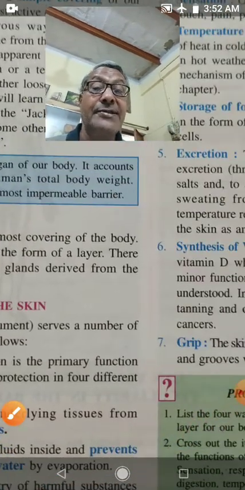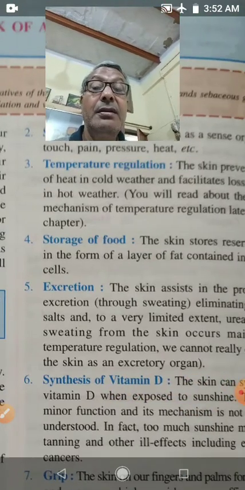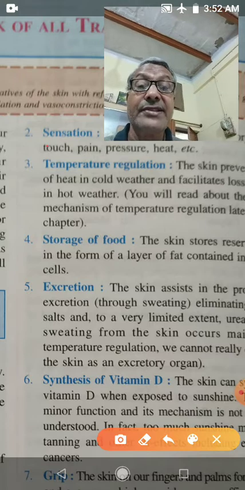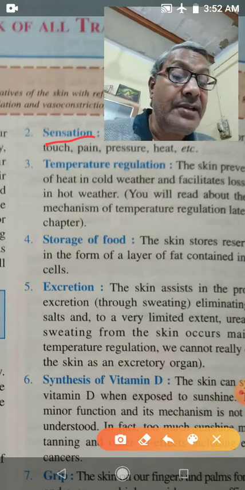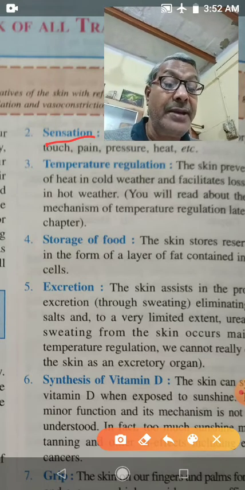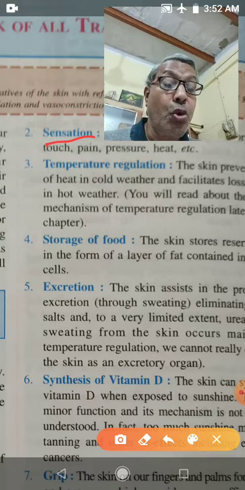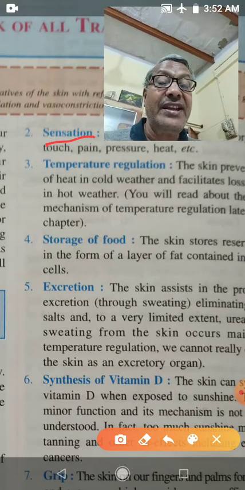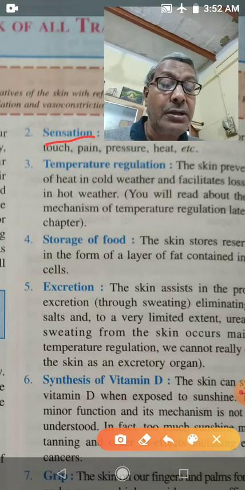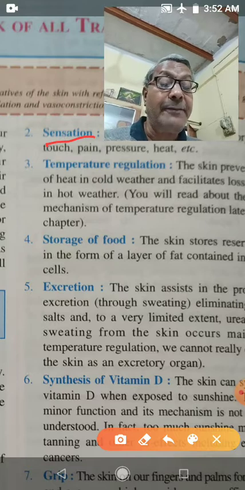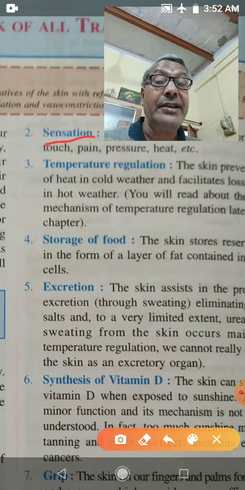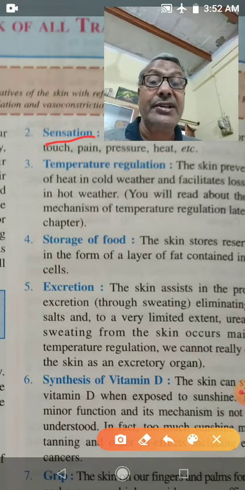Now next function of skin is sensation. Skin serves as a sense organ for touch, pain, pressure, heat, cold. So it is serving as a sense organ because we are feeling either it is hot or cold, or we are feeling the surface is smooth or rough. We are getting that information by skin.